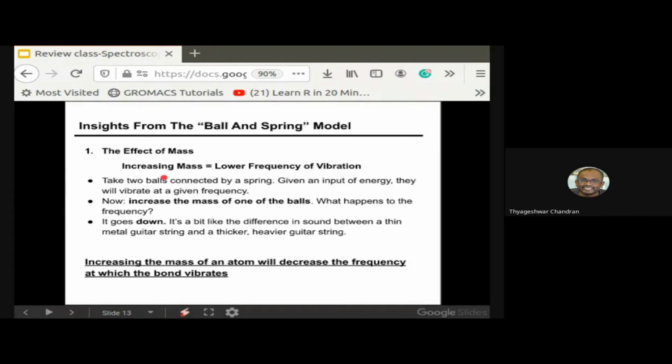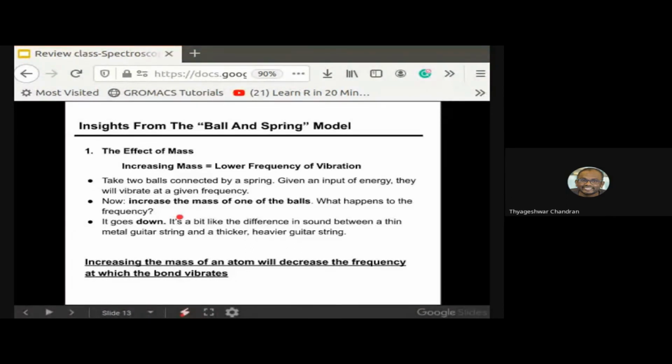This is a very obvious assumption. If we increase the mass, it reduces the frequency. The mass and the frequency are inversely proportional to each other. You can get a clear picture if you imagine two balls connected by a spring. If you increase the mass of the balls, the vibration frequency of the spring tends to reduce. If you play around by changing the mass of the balls, it will give you a clear picture that increasing the mass of an atom will decrease the frequency at which the bond vibrates.